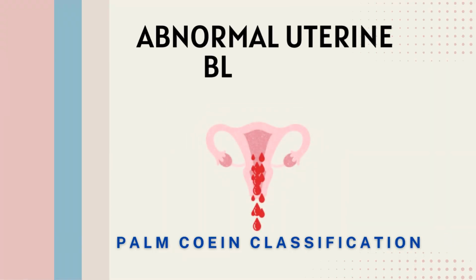Hello everyone. So let us continue with our discussion on abnormal uterine bleeding and its causes, the PALM-COEIN classification. We have already discussed polyps, adenomyosis, leiomyoma, or uterine fibroids, and have begun our discussion on gynecological malignancies. In gynecological malignancies, we have discussed endometrial cancer and cervical cancer. If you have not watched these previous videos, I would request you to watch them in sequence so that you get a better understanding of the topic.